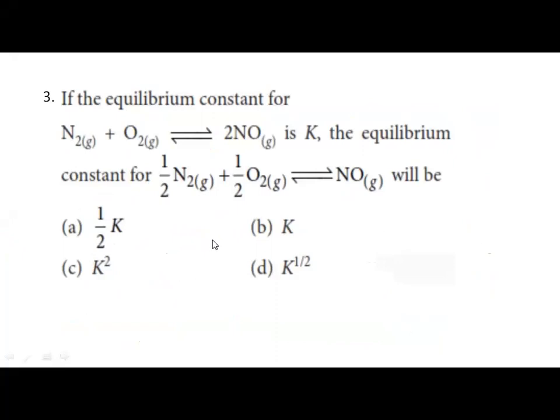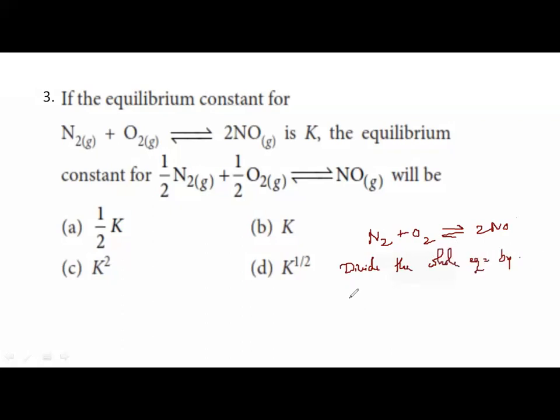Next, if the equilibrium constant for the reaction N2 plus O2 gives 2NO is K, what is the equilibrium constant for half N2 plus half O2 gives NO? See, the first equation is N2 plus O2 gives 2NO. What they have done is divided the whole equation by 2.